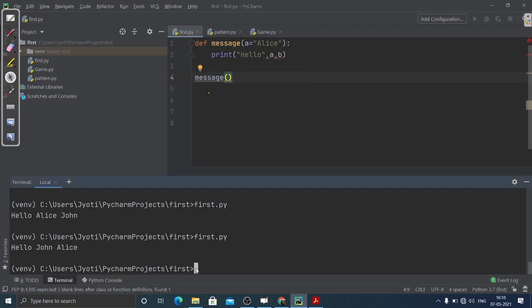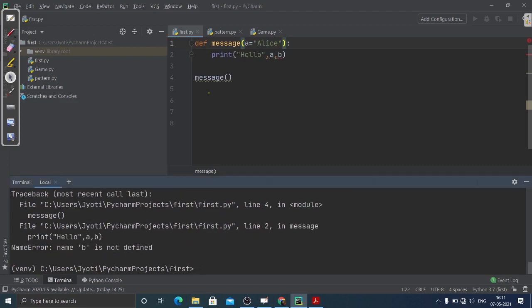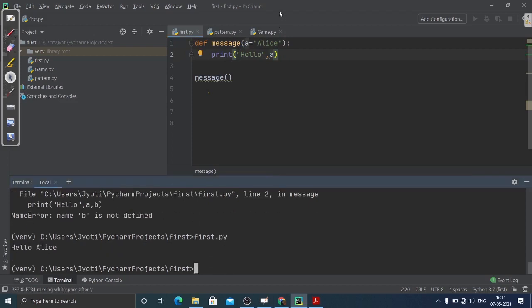If I haven't declared any default value in the parameter, then what happens? You can see there is one type error, that it requires one argument. But now if I assign one default value, then what happens? Let's check out here. Sorry, B is not defined. Yeah, you can see hello Alice, it works.